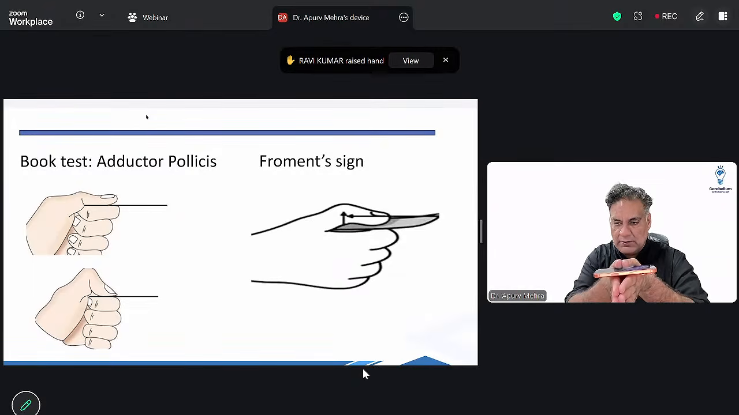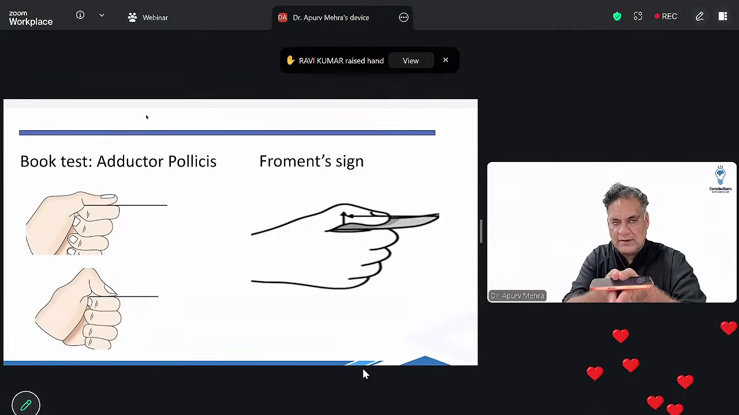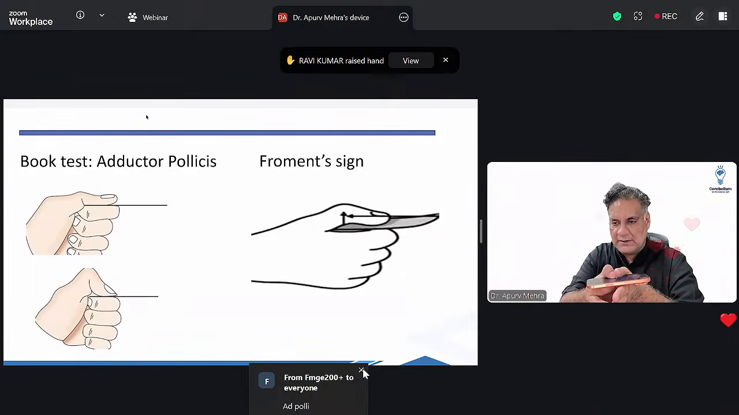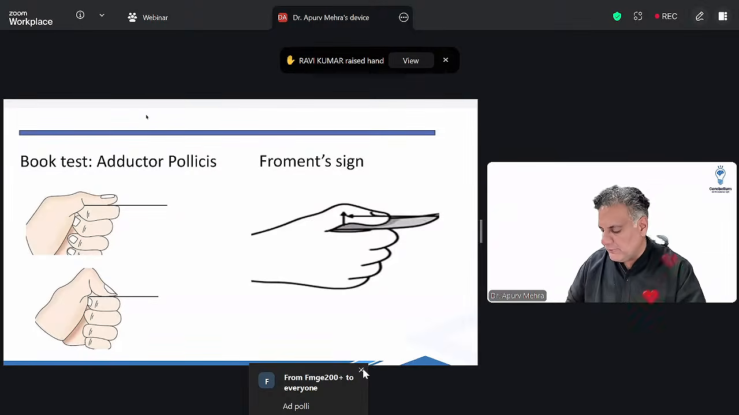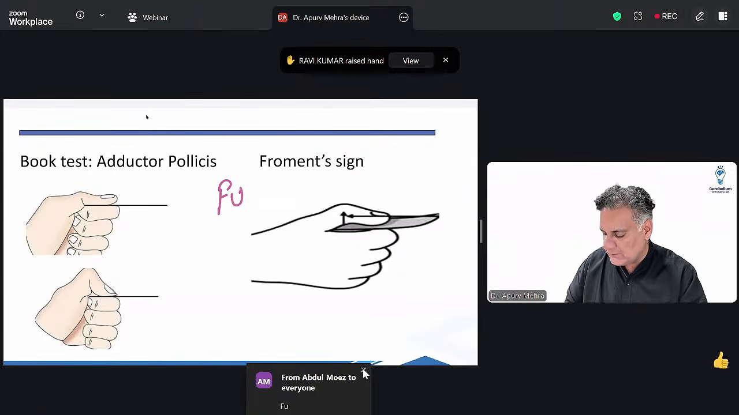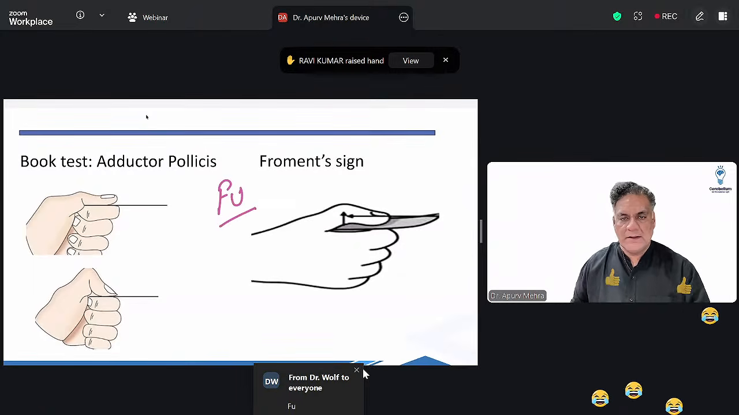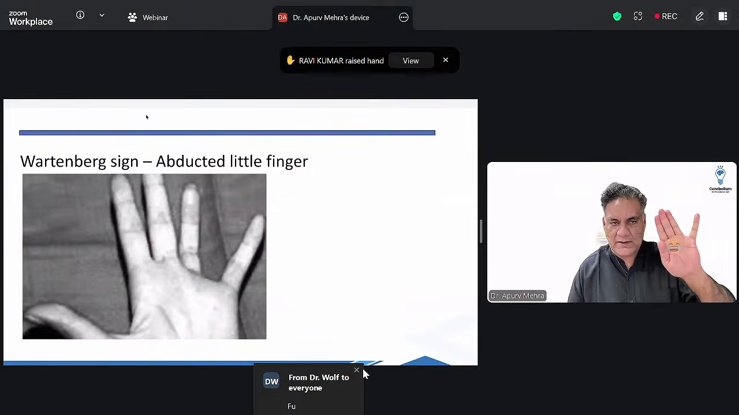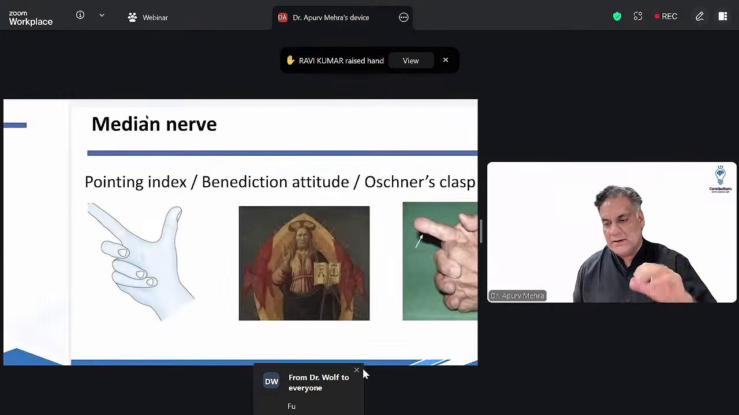If you ask him to hold a book between the thumb and palm, this is book test. If your ulnar nerve is paralyzed, you will flex the thumb and hold the book. This is called as Froment sign. Remembered by the mnemonic FU. Froment sign is for ulnar nerve. All right. Then abducted little finger is called as Wartenberg sign. Again, ulnar nerve. ये ulnar nerve के test हुए.